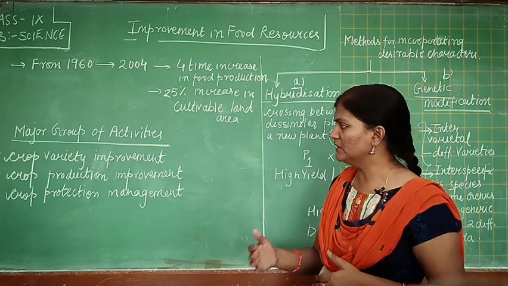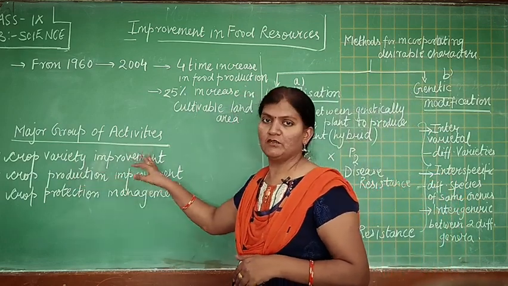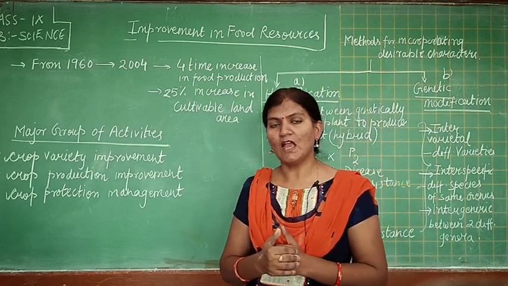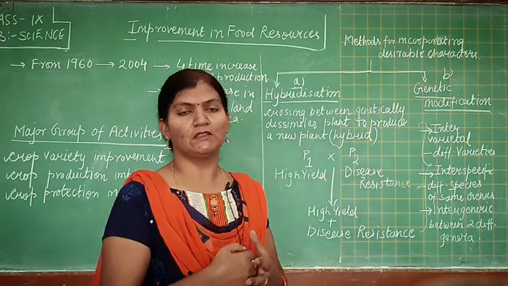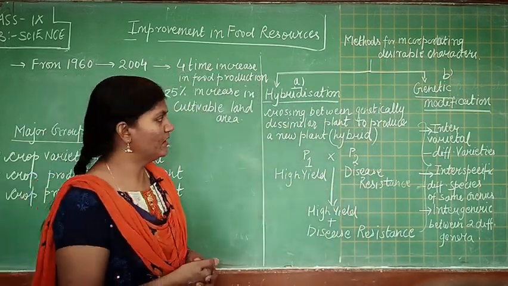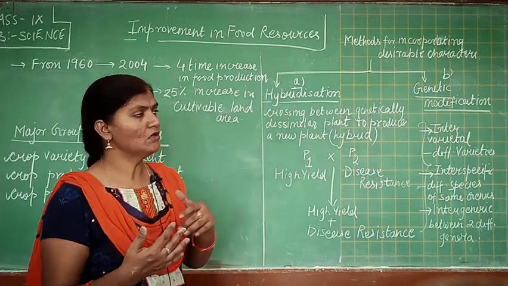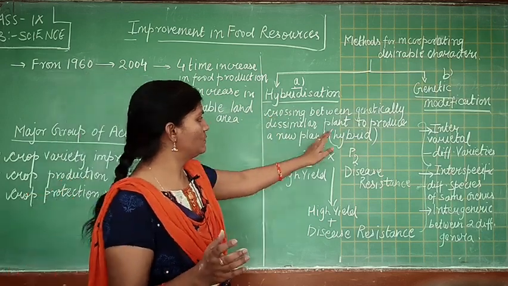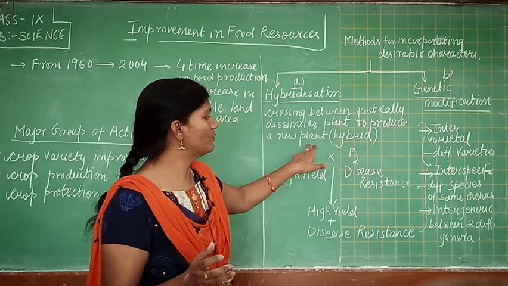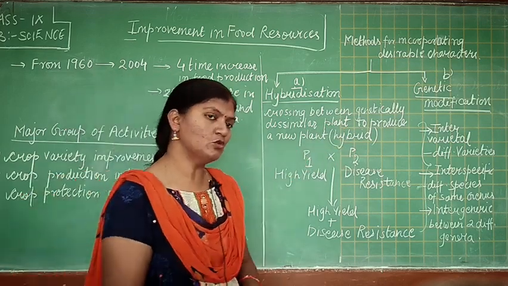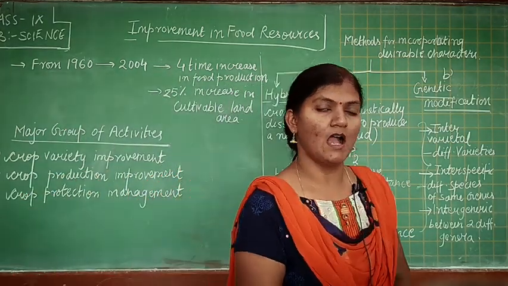Today we have learned crop variety improvement, and under this we have learned the first method, hybridization, which is the crossing between genetically dissimilar plants to produce a new plant, and the new plant produced is known as a hybrid.